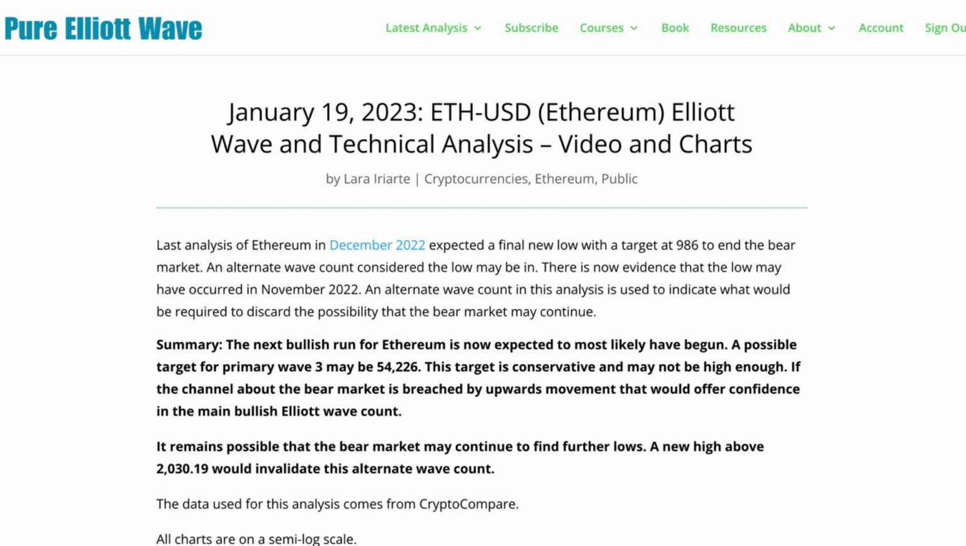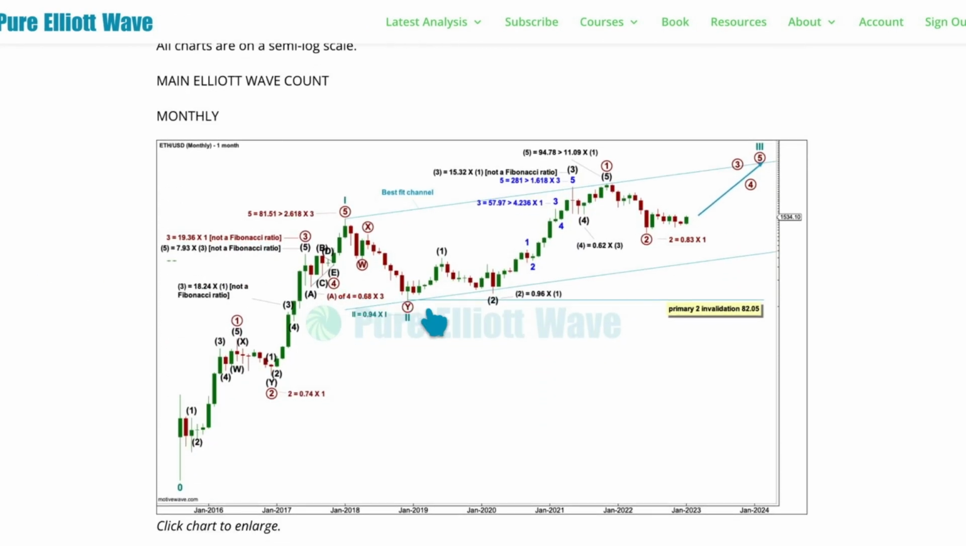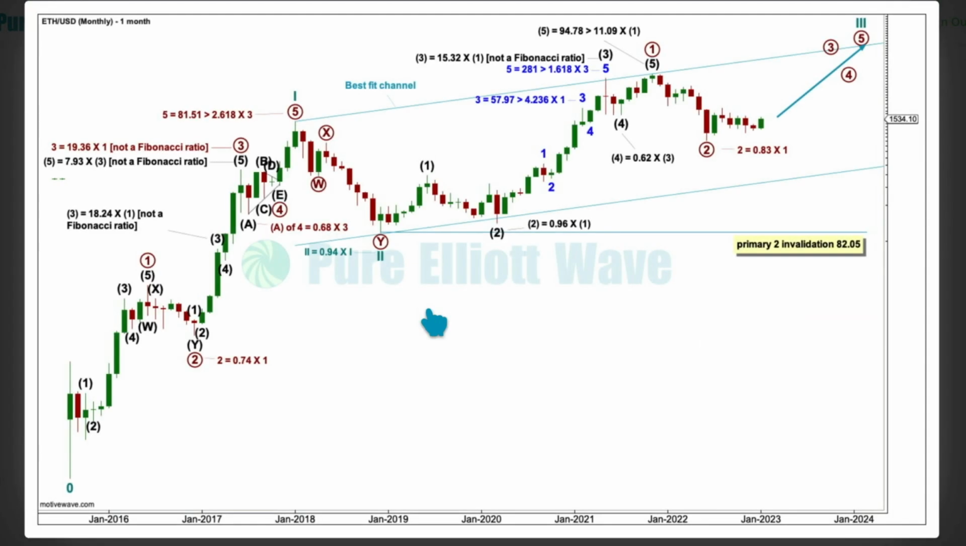I have a possible target for primary 3 within cycle 3 of just over 54,000. That's a conservative target. If that number is wrong, it's probably going to be too low, and I really don't like trying to calculate targets for cryptocurrencies. I prefer to use my Elliott Wave count in conjunction with technical analysis to identify when the third wave may be over. And I expect it's in its very early stages.